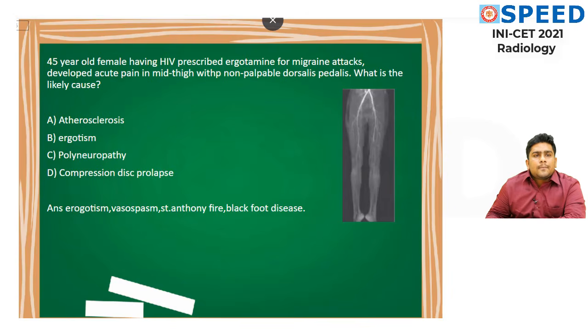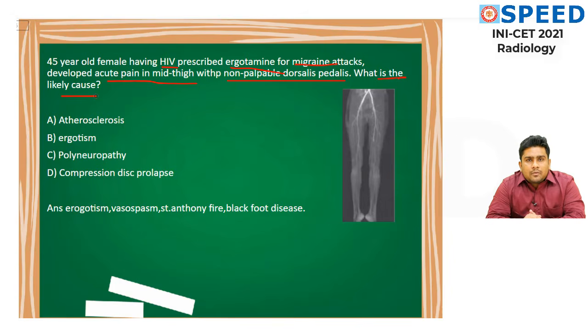Here, look at it. A 45-year-old female having human immunodeficiency virus infection prescribed ergotamine for migraine attack. Developed acute pain in mid-thigh with non-palpable dorsalis pedis. What is the likely cause?